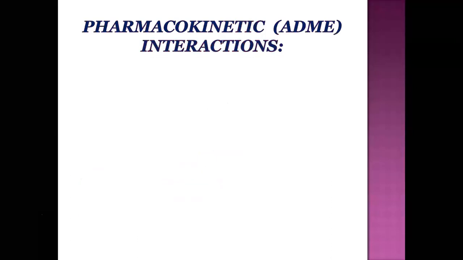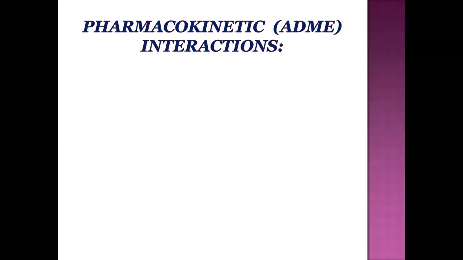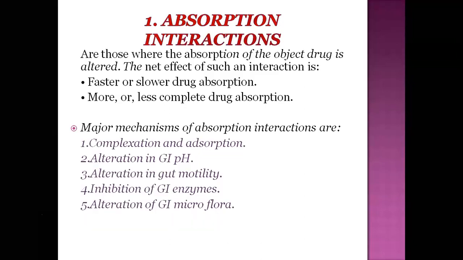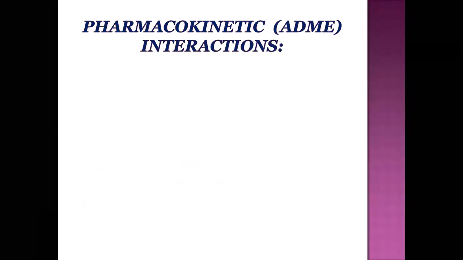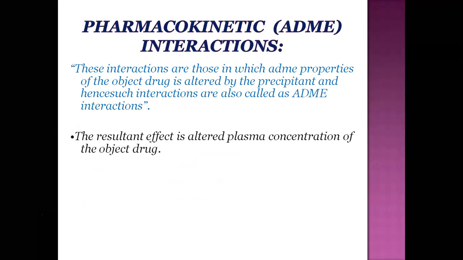We have to be clear about these ADME interactions, that is, pharmacokinetic interactions. These are interactions in which the ADME properties of the object drug are altered by the precipitant, and hence they are called ADME interactions.